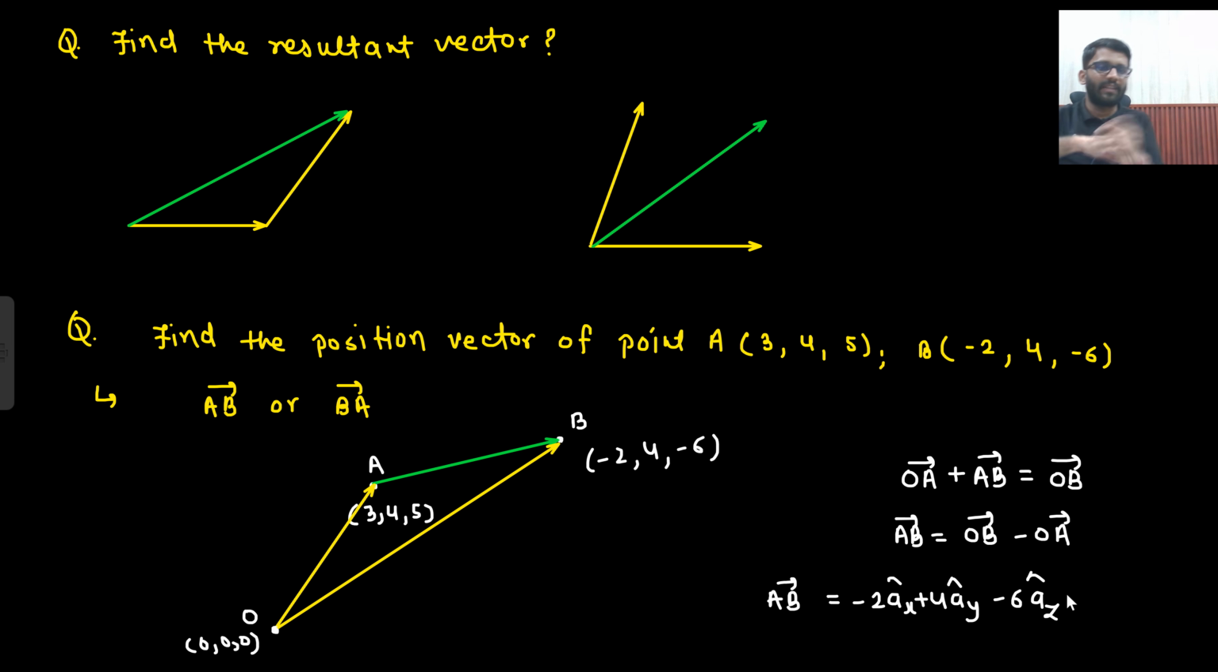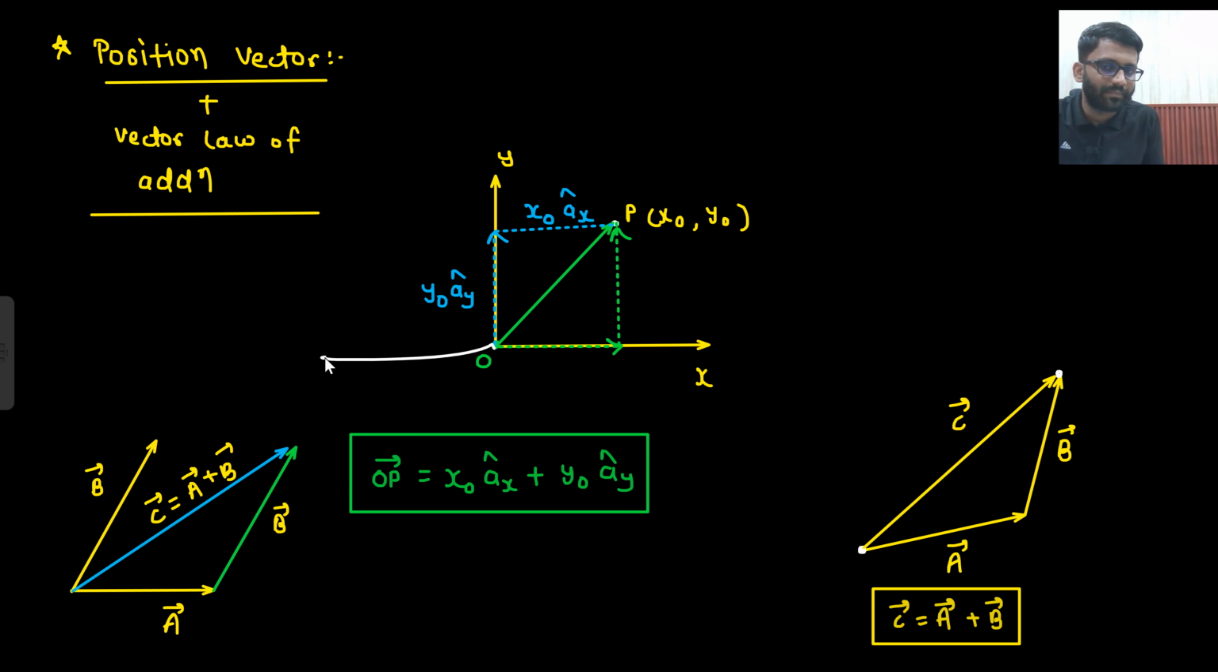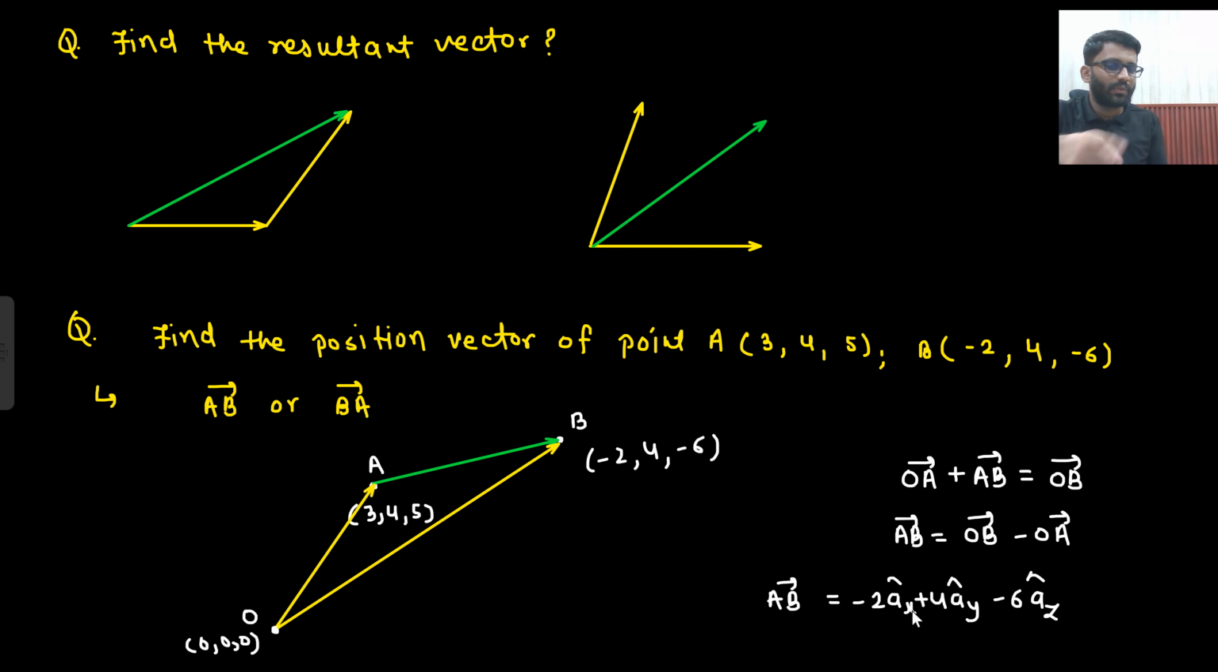Here one more direction is there, which is Z. You are working minus 2 in X direction. What do you mean by minus 2 in X direction? That means I am working here. I am working x naught in this direction. If I am saying I am working minus x naught, that means I am working here. So minus 2 AX cap plus 4 AY cap minus 6 AZ cap. This is your OB vector minus OA vector.